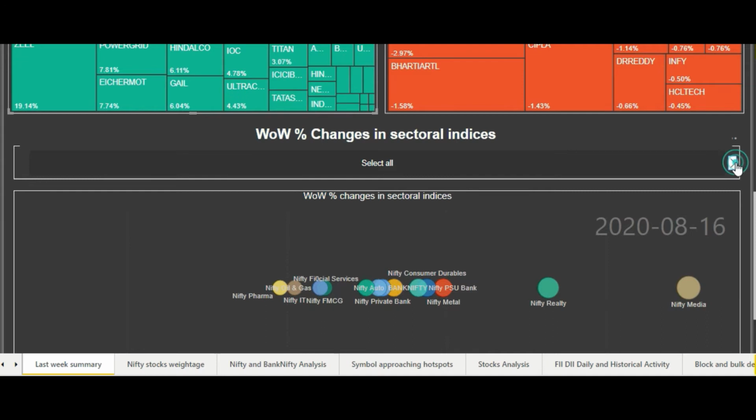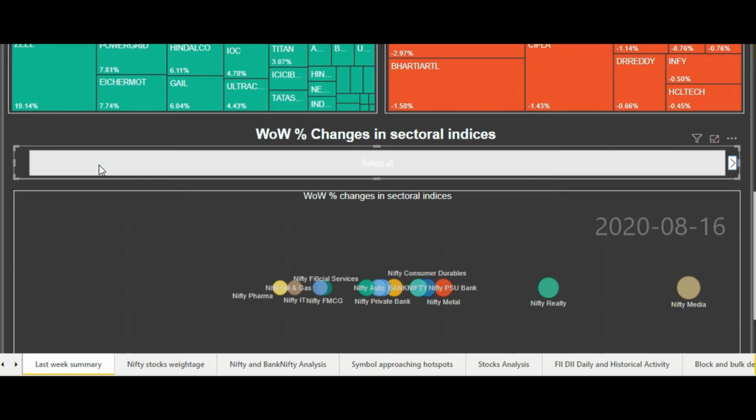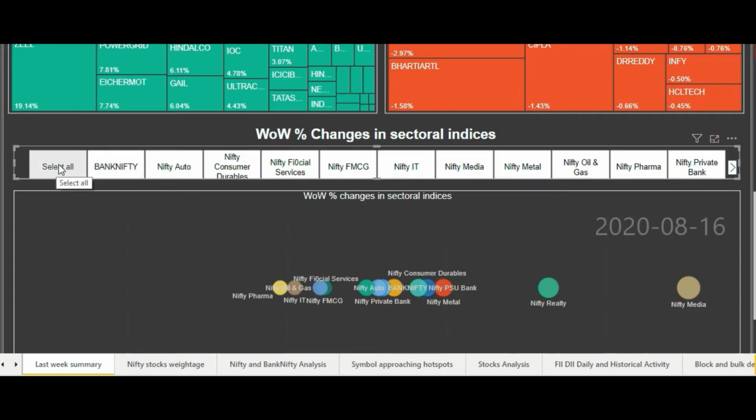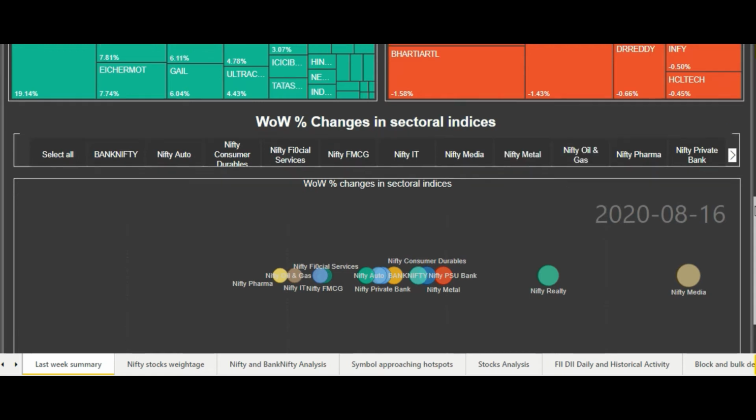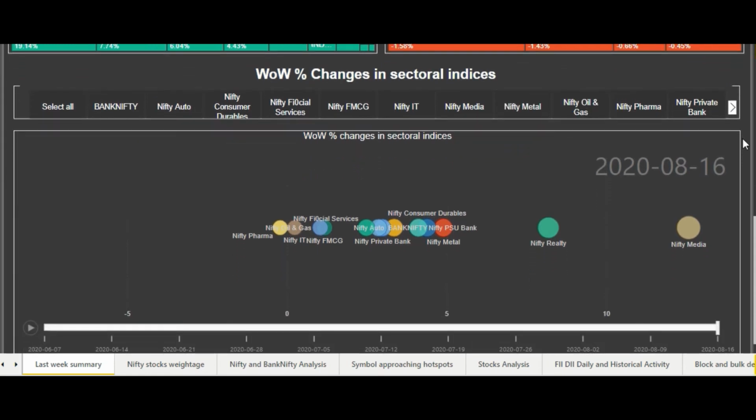So as you can see this particular visual, let me just change it so that you can see more clearly. So now you can see it. This is a kind of slicer, or you can say a filter, which lets you filter the sectoral indices. So right now by default all the sectors are selected. As you can see, all are in black color as background. Now let's go to the actual graph which will be used to filter the indexes.